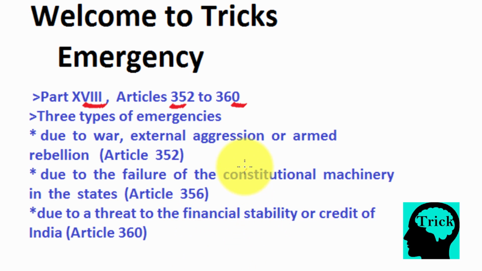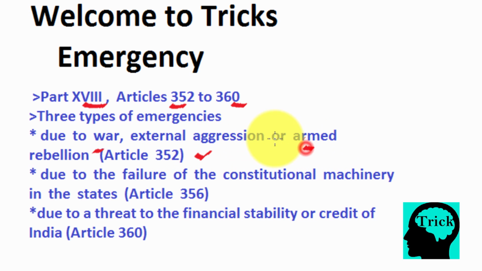In this video, I will be talking about national emergency, the emergency under Article 352, and in the next video, I will talk about financial emergency under Article 360. First of all, some important facts related to national emergency. Focus on these words: national emergency due to war, external aggression or armed rebellion.